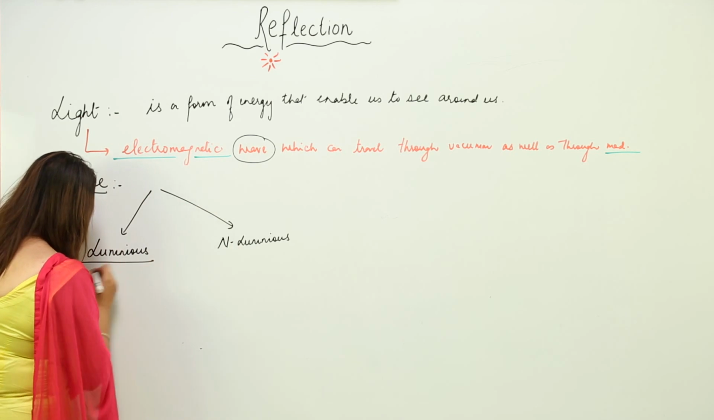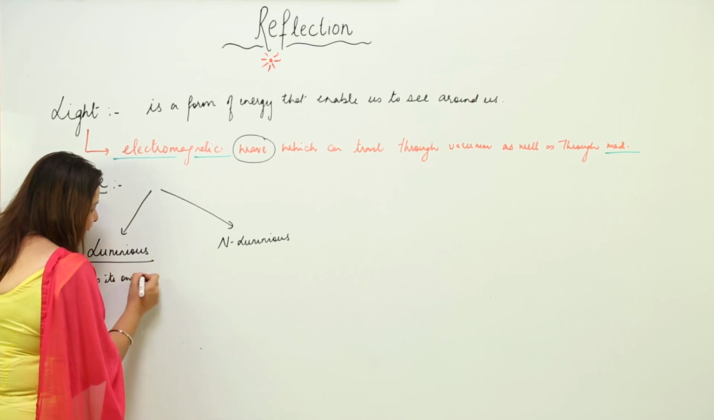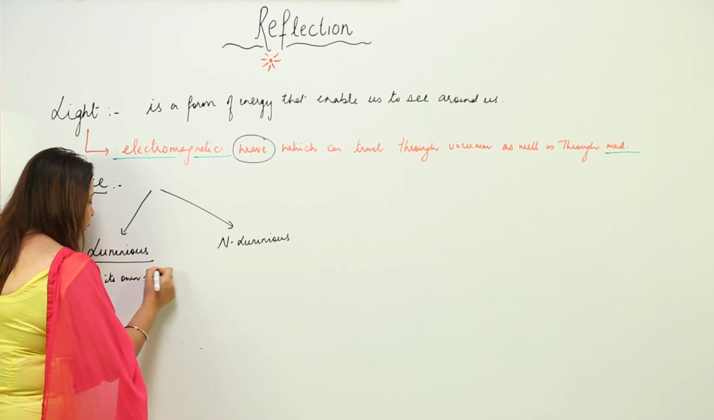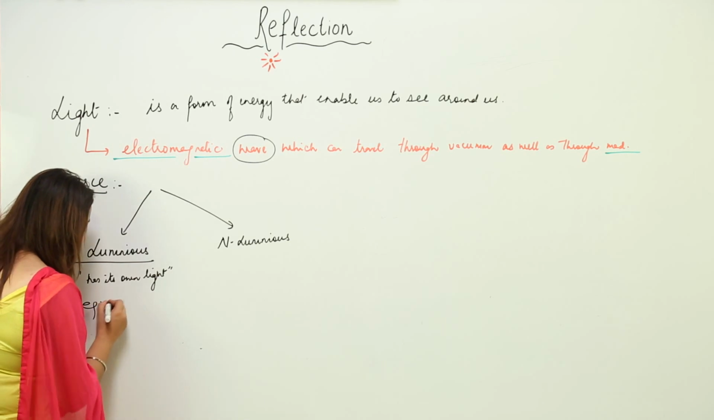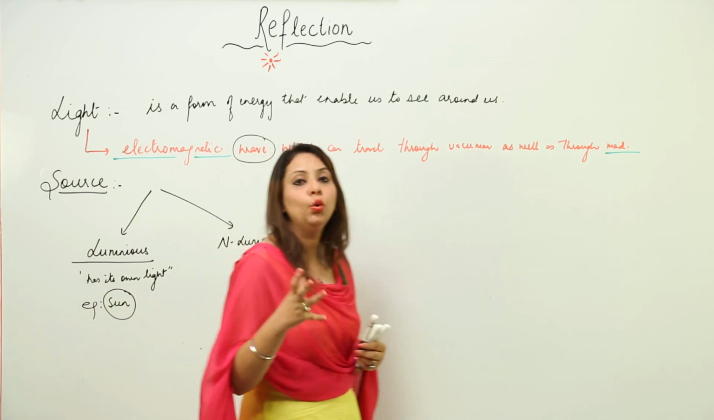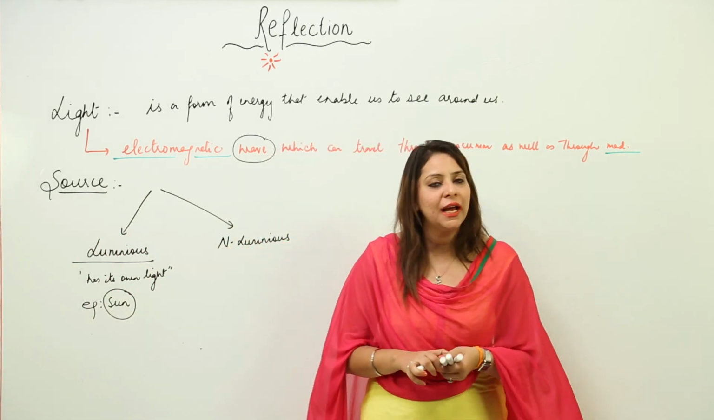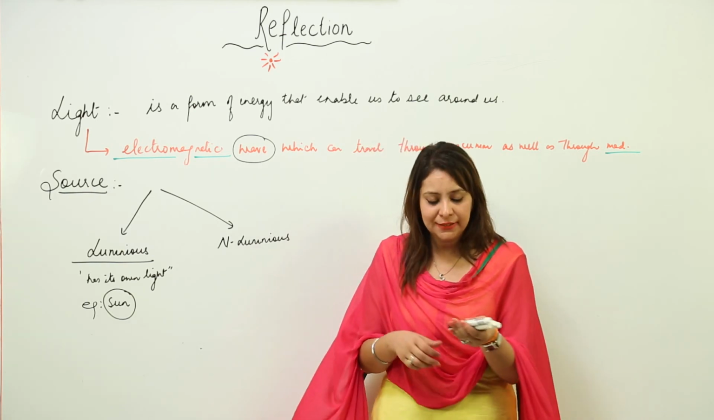Luminous ones are those which have their own light. Do you have any example? Yes, we do. Example, sun. As you can see, the sun emits its own light. Because it has its own light, we regard the sun as a luminous object.